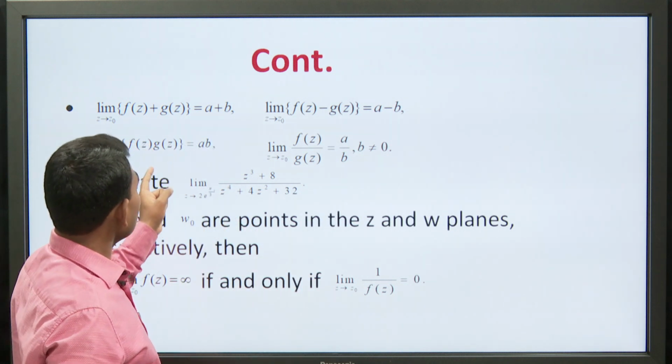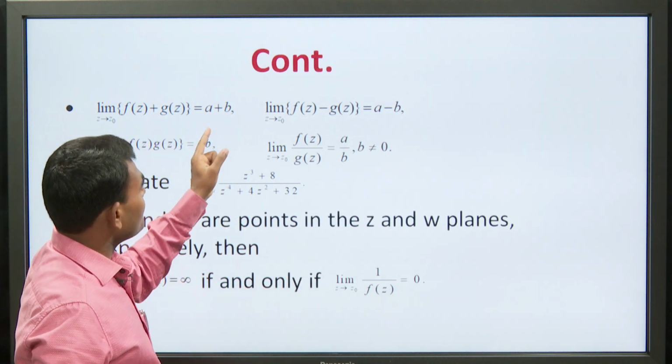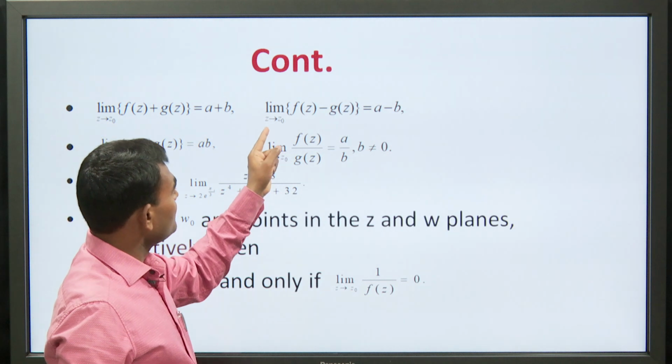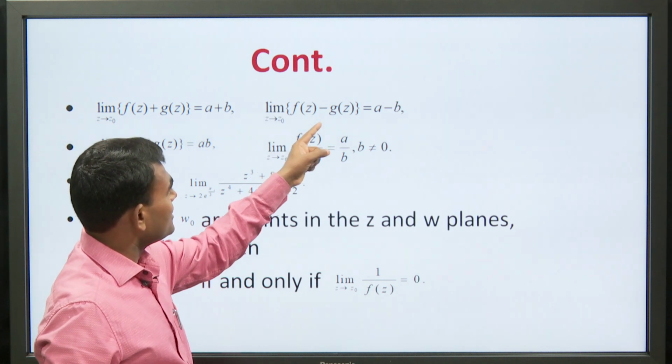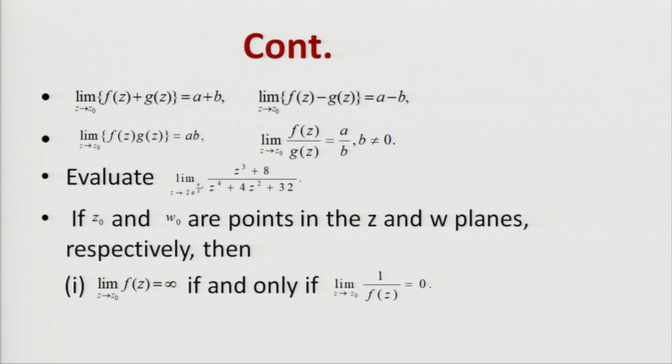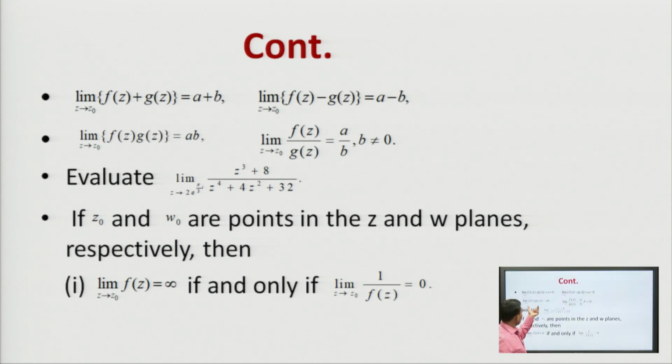the limit of the sum of the functions is equal to the sum of the limits, and the limit as z tends to z naught of f(z) minus g(z) is equal to a minus b. The limit of the product of two functions f(z) and g(z) is equal to the product of the limits, and the limit as z tends to z naught of f(z) upon g(z) is equal to a upon b, where b is not equal to 0. It means that the denominator is not equal to 0.